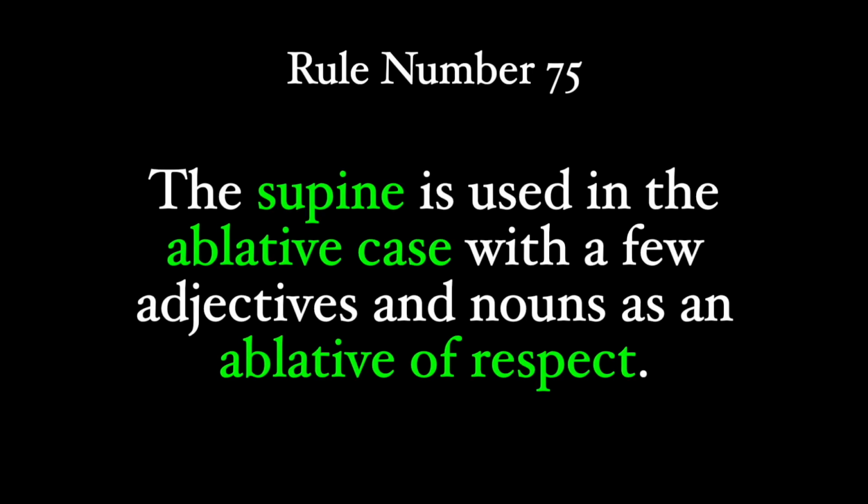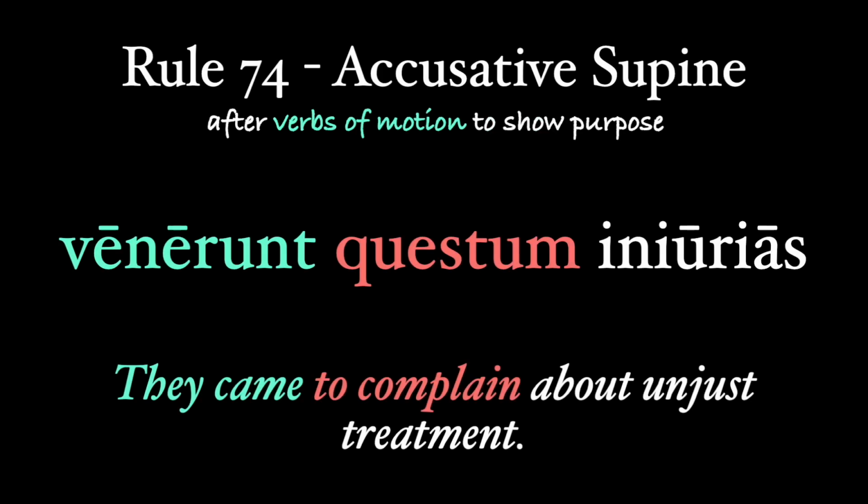Rule number 75. The supine is used in the ablative case with a few adjectives and nouns as an ablative of respect. In the last rule, number 74, we looked at the supine, a fourth declension verbal noun, in the accusative case after verbs of motion, which shows purpose. In this rule, we are going to shift the supine to the ablative case.